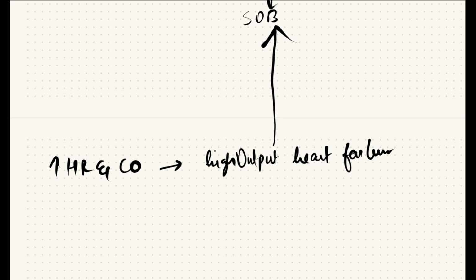So there is exertional dyspnea because of increase in BMR and increased oxygen demand even during mild exertion. And also because of high output heart failure, there is decreased oxygen supply during exercise, and this adds more fatigue and shortness of breath during exertion.